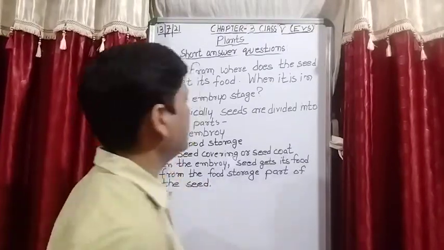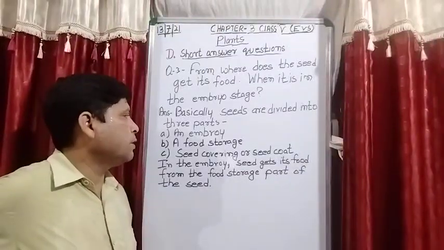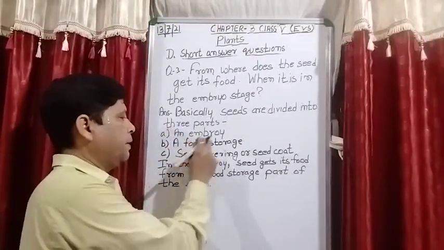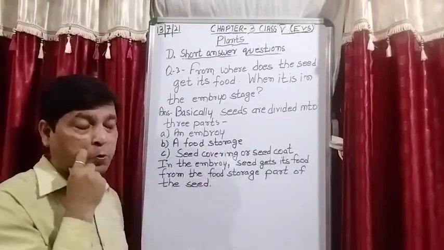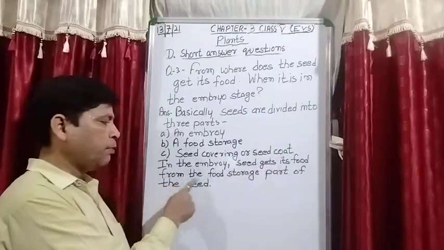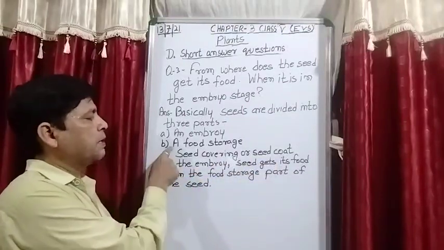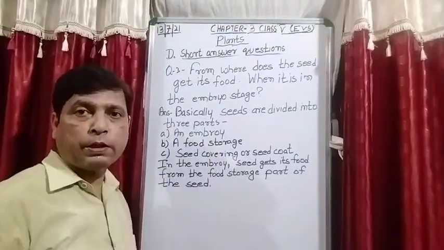Basically, seed is divided into three parts: an embryo, second part is known as food storage, and third is seed covering, or you can say seed coat. So in the embryo, seed gets its food from the food storage, from this second part, a food storage part of the seed. Okay, thank you student.